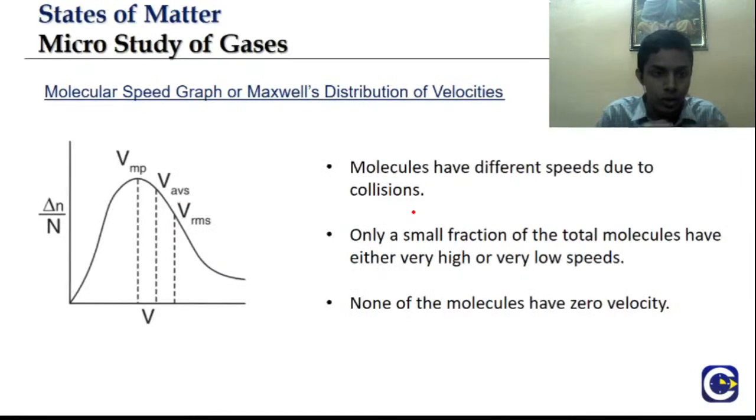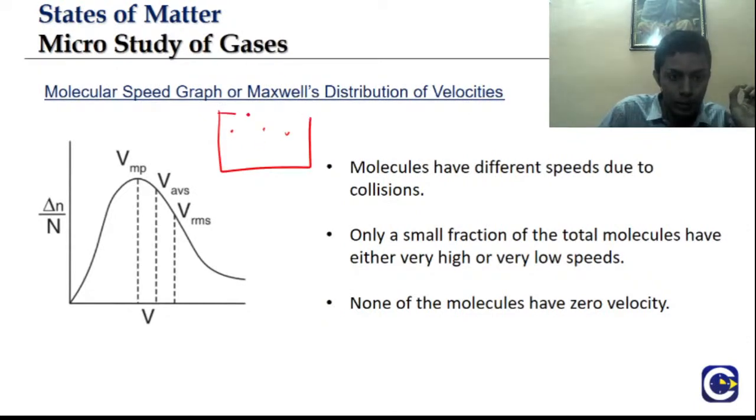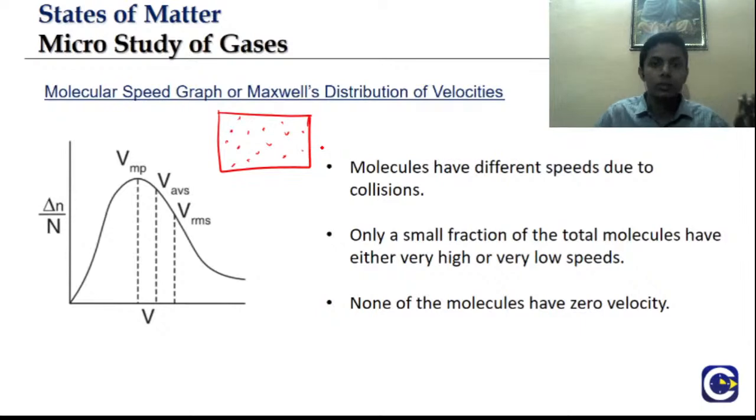When I take individual gaseous particles in any particular sample, they are in random motion. We all know this because of thermal energy, gases are moving randomly here and there. Are all the molecules moving with the same speed?